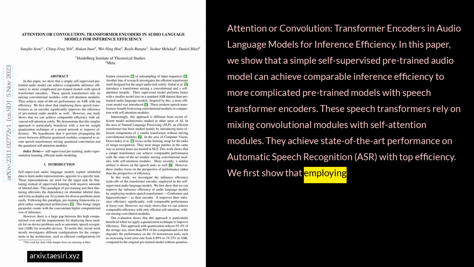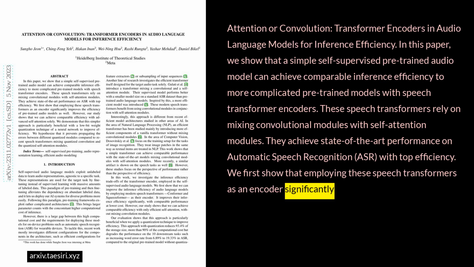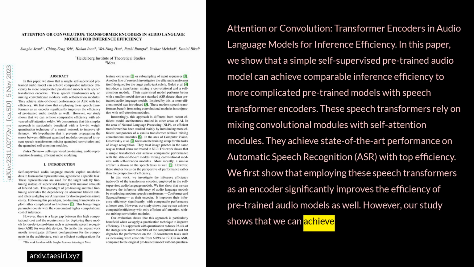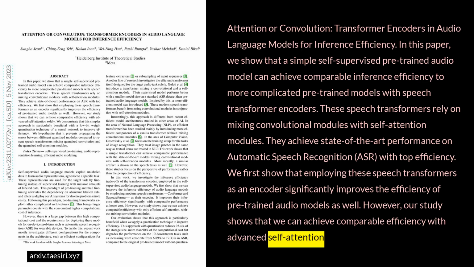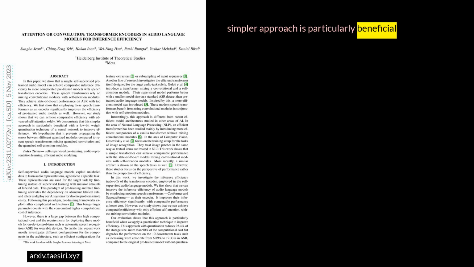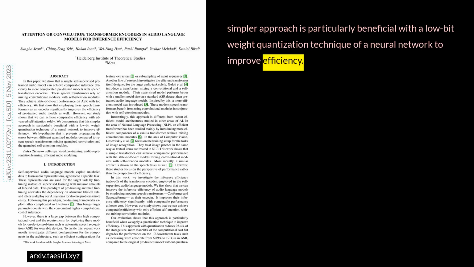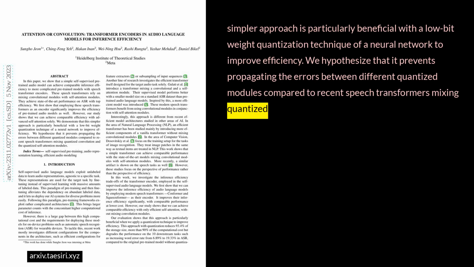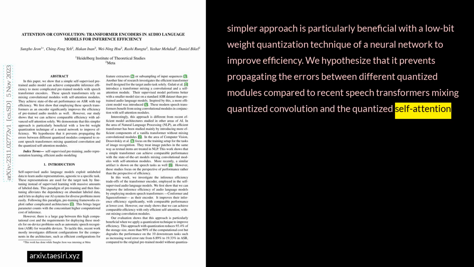We first show that employing these speech transformers as an encoder significantly improves the efficiency of pre-trained audio models as well. However, our study shows that we can achieve comparable efficiency with advanced self-attention solely. We demonstrate that this simpler approach is particularly beneficial with a low bit weight quantization technique of a neural network to improve efficiency. We hypothesize that it prevents propagating the errors between different quantized modules compared to recent speech transformers, mixing quantized convolution and the quantized self-attention modules.